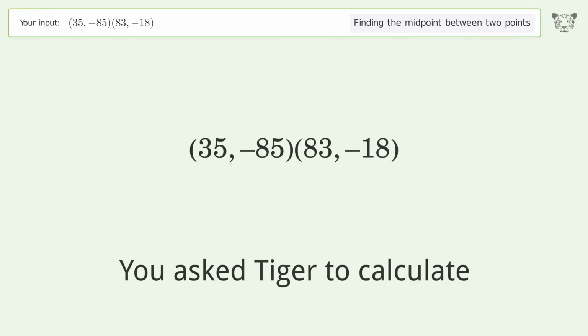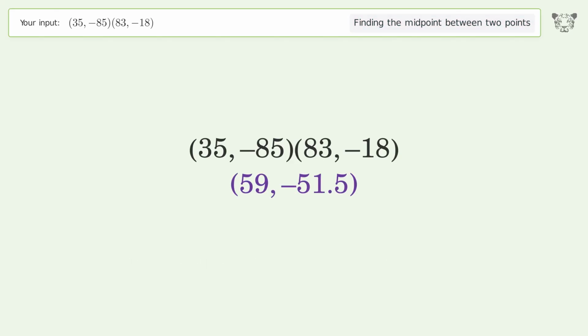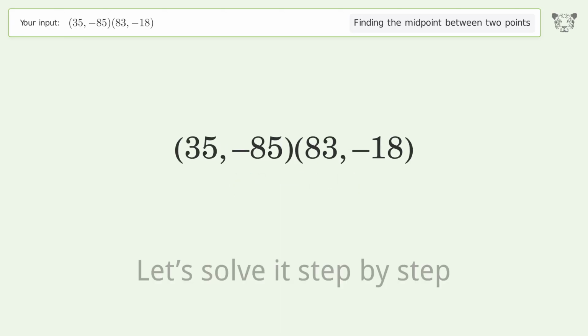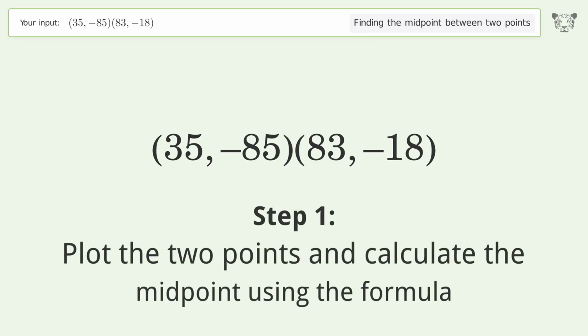You ask Tiger to calculate. This deals with finding the midpoint between 2 points. The midpoint between the 2 points is 59, negative 51.5. Let's solve it step by step. Plot the 2 points and calculate the midpoint using the formula.